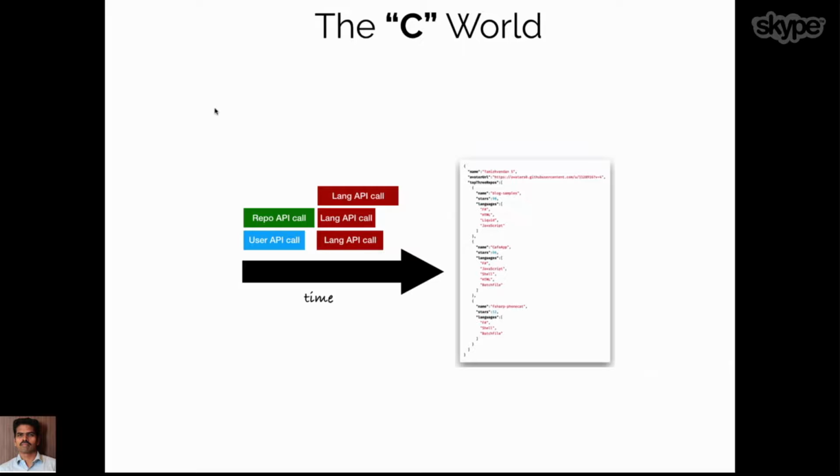So ideally, we can make these two things parallel, and we can leverage the programming model to put these 2 things together so that we get the responses of those 2 APIs in a shorter period of time. And once we get those 2 responses, we know the top 3 repositories of the given user, and then we can call the languages APIs in parallel, get all the responses, and merge them together.